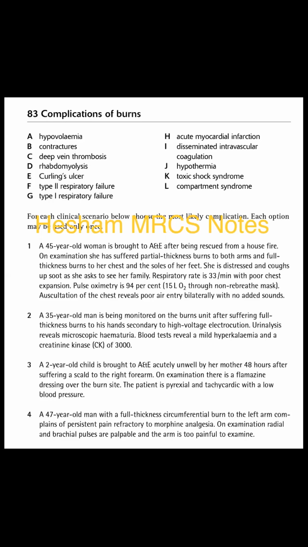What are the criteria of compartment syndrome? Pain out of proportion to the type of injury on passive movement. When you tell the patient to extend his arm or to move his fingers, there will be severe pain due to the eschar which is found in his arm. Also paresthesia, tingling, numbness over his arm. And the late sign is absent pulse, pulseless limb, and this is delayed.